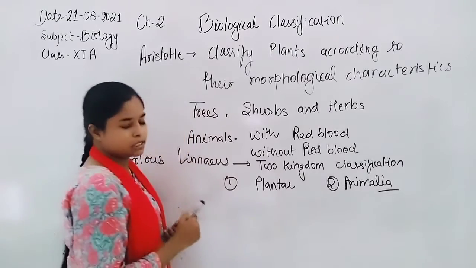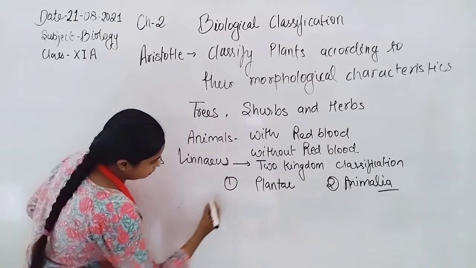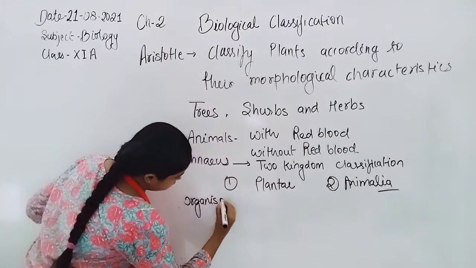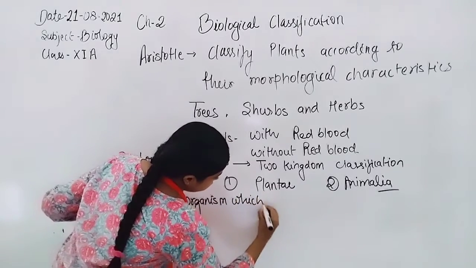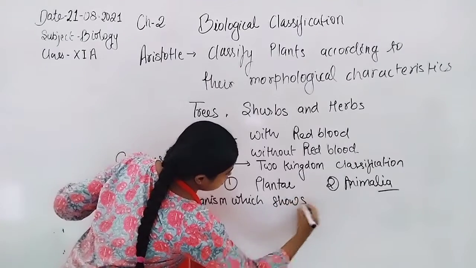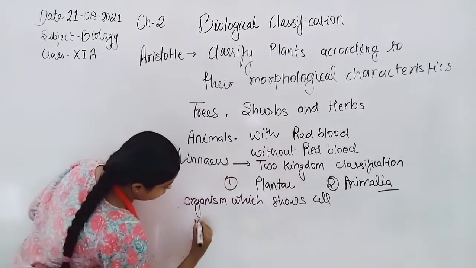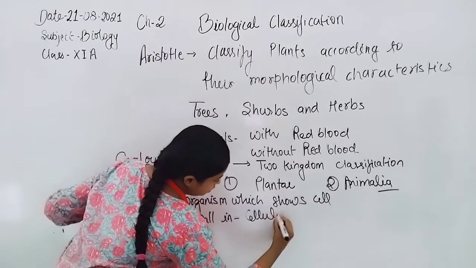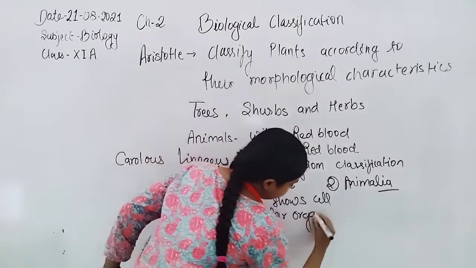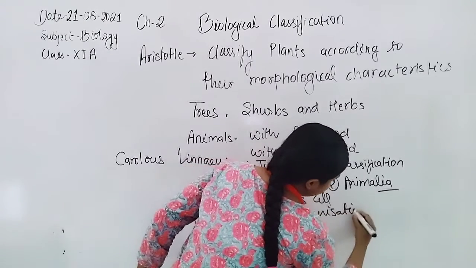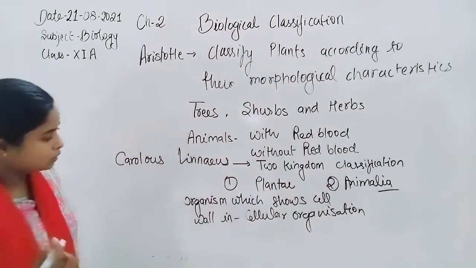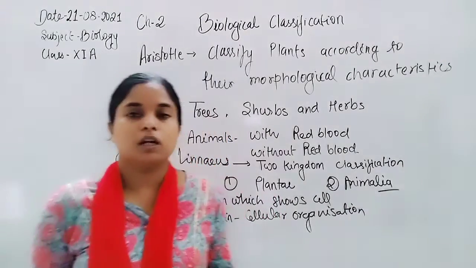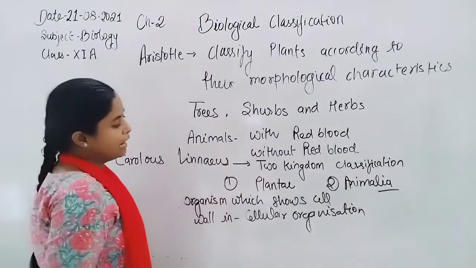He included organisms in the Plantae group on the basis of the presence of cell wall. So organisms which show a cell wall in their cellular organization were included into the Plantae group, and those organisms which do not show a cell wall were included into the Animalia group.